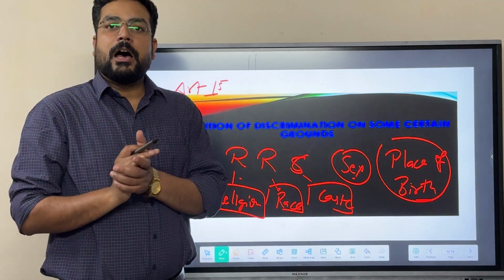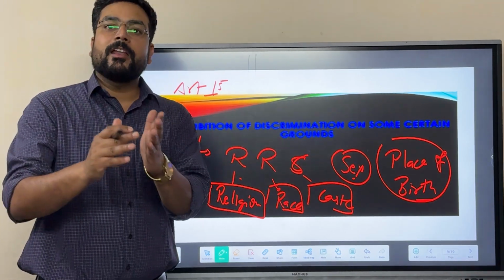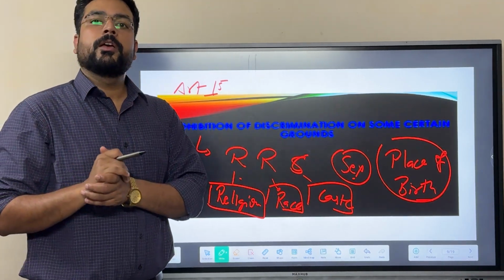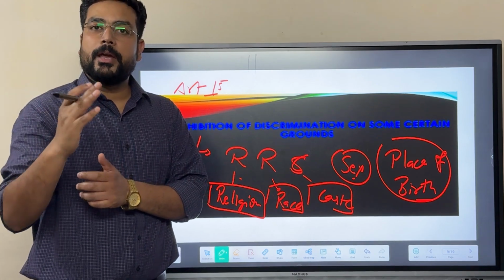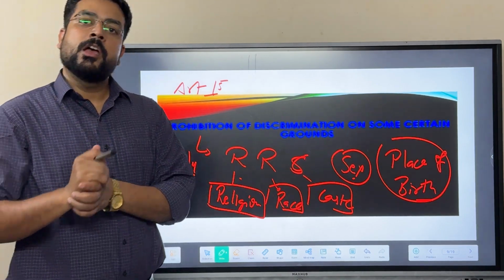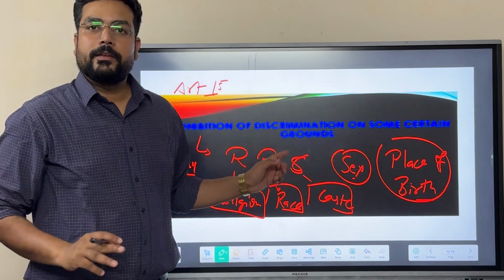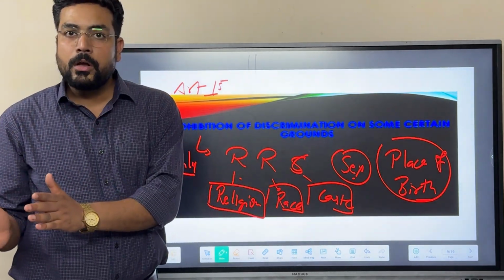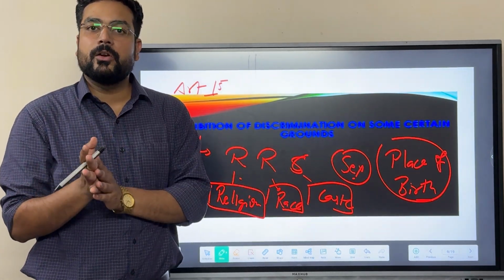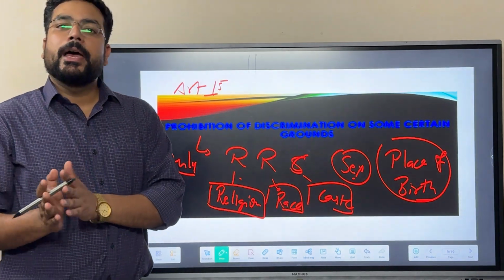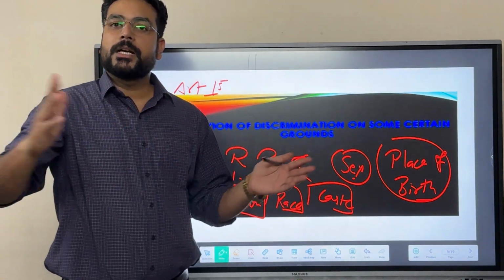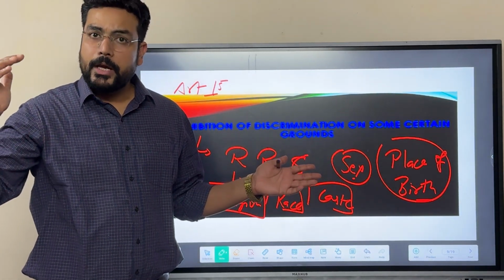It means apart from these 5 grounds, there can be certain other grounds on which discrimination can be made, can be maintained by the state or the individual. What does that mean? These are the only 5 fixed grounds on which discrimination shall not be entertained in India, and apart from these 5 grounds, other grounds are open to discriminate in the Indian territory.